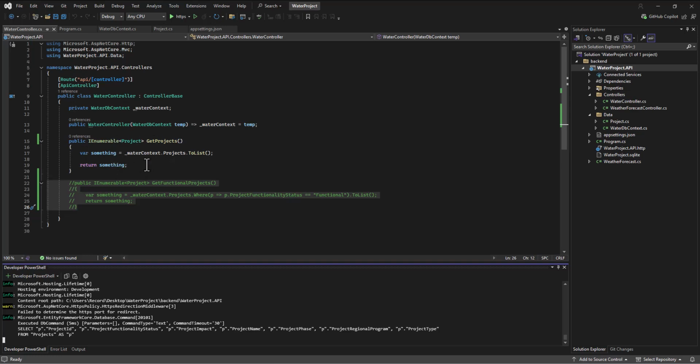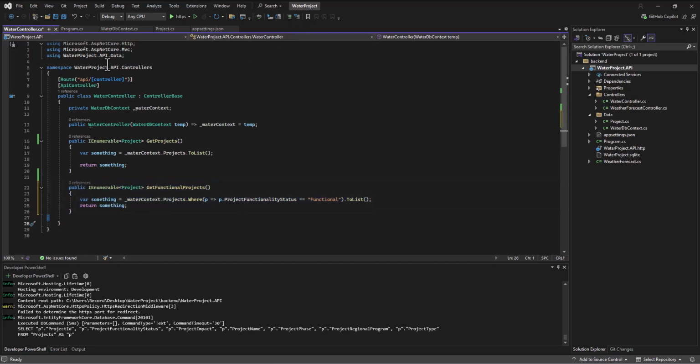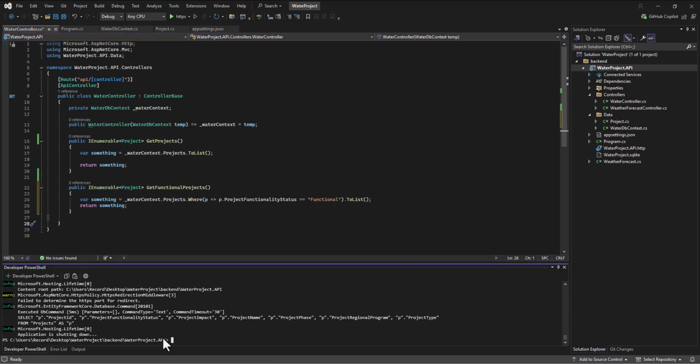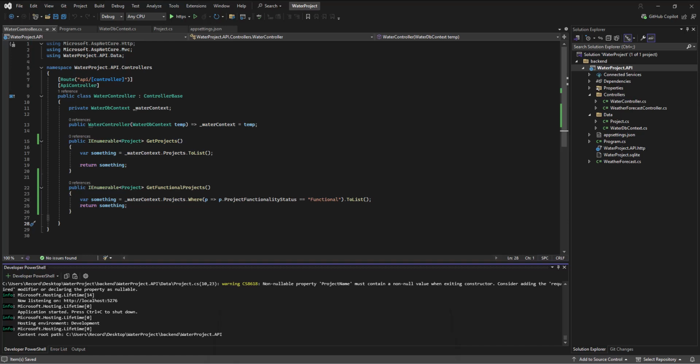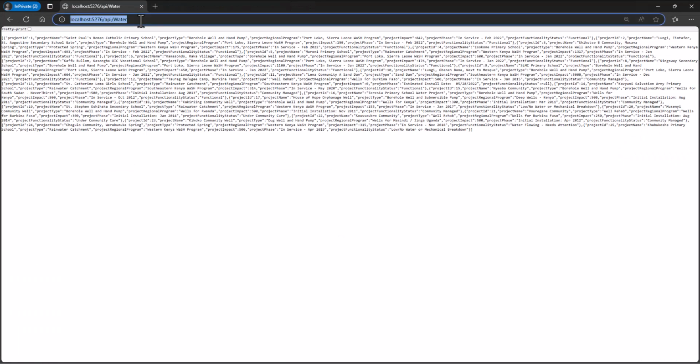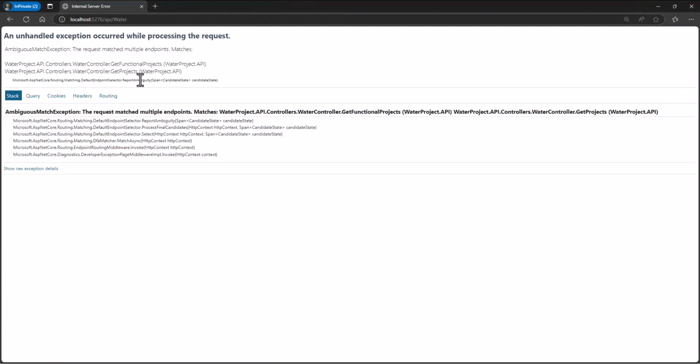And so as soon as I introduce the idea of two actions being in here, right? Then the problem is when I run this, so Control-C, .NET, let me save all. I do think that's what I failed to do. And you can see, we'll have to go back and look at the video, it has a little asterisk as soon as you make a change to the file that it hasn't been saved yet. So .NET Run, come back to this same website and try this path again. And it says ambiguous match. I don't know where to go.